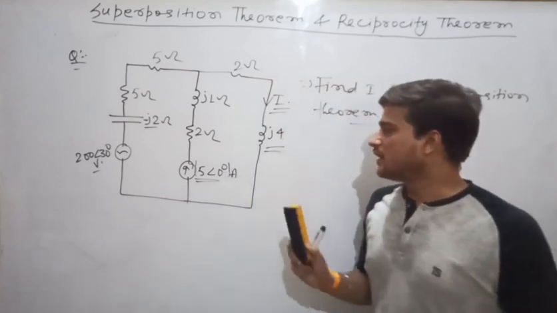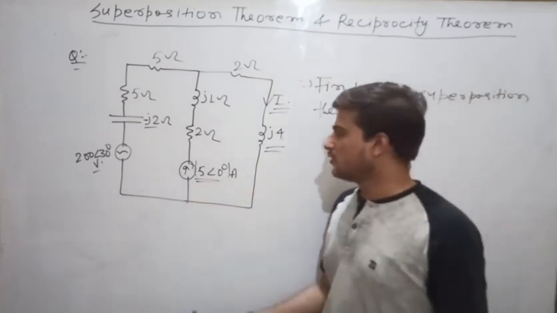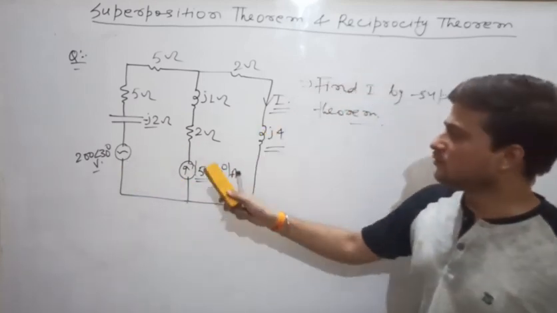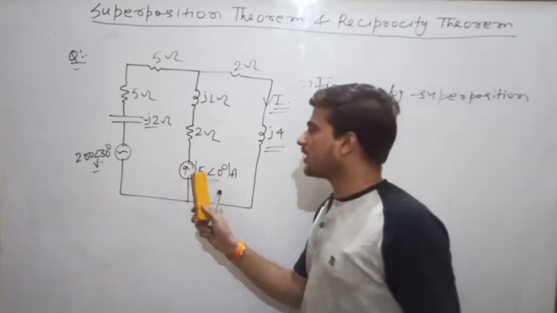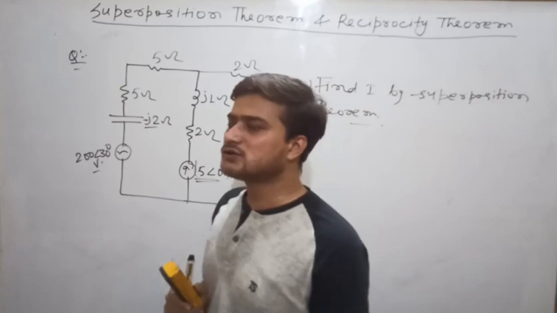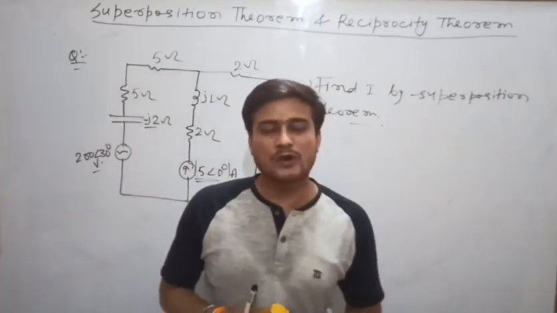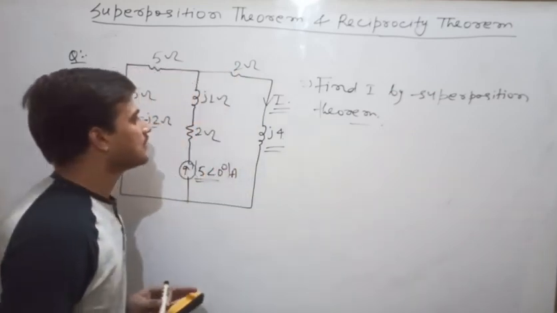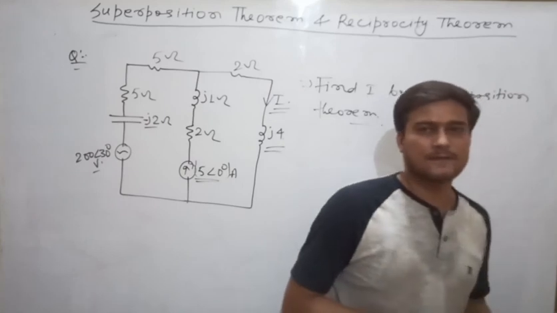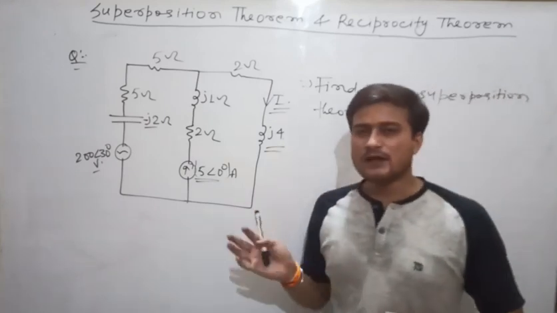Here simply there are two sources. So what you will do? You will deactivate one and calculate the response due to one source. Again you will deactivate another. You will calculate the response. Then you will add these two responses. You will get the answer. So you have to apply superposition theorem in this case. Clear? So by this way you have to study all the topics.